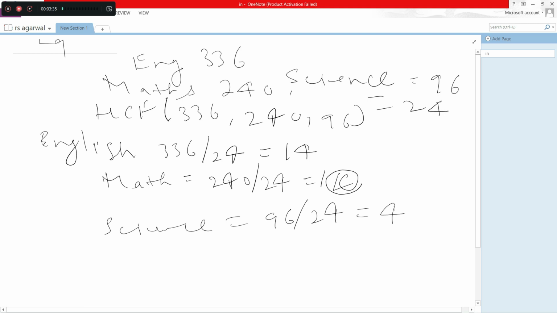So the total number of stacks is 14 plus 10 plus 4 equal to 18.